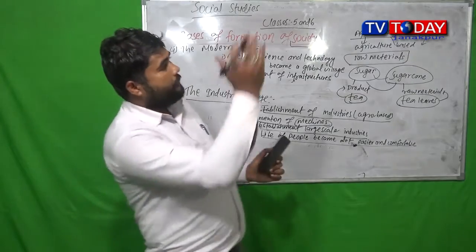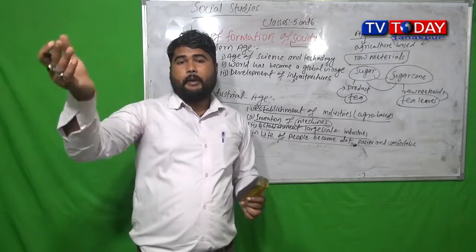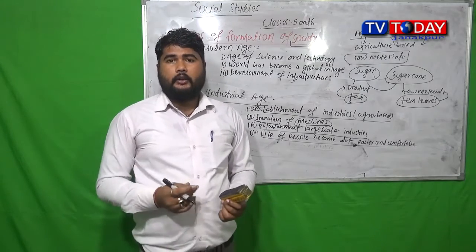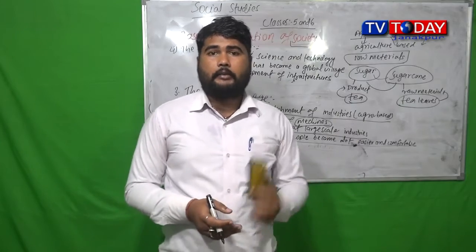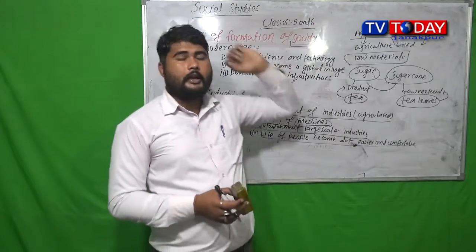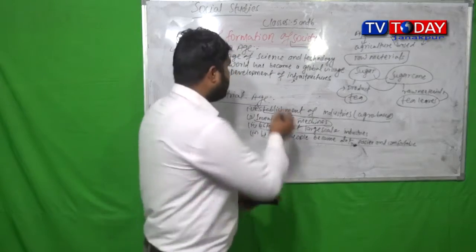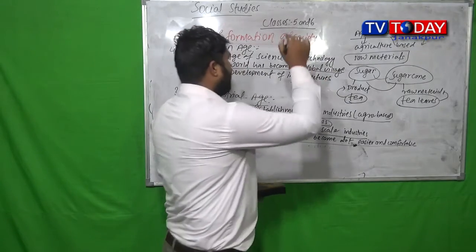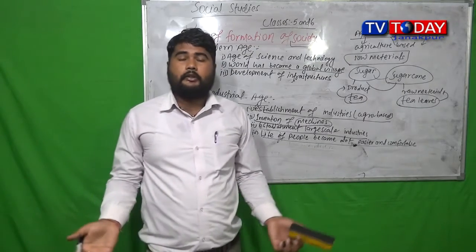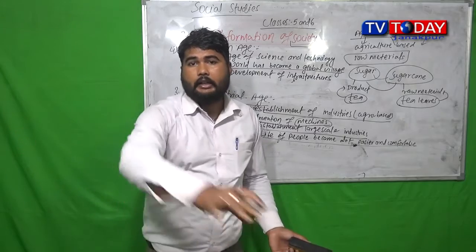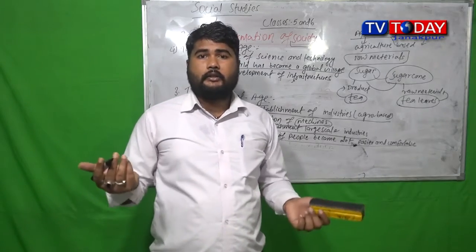We can communicate with people living in the United States of America, or in Japan, or in Korea, or in Australia. Within a few seconds we can talk to anybody living in any part of the world. An event occurring in one part of the world can be known even by being in our houses. That is why I have written here that the world has become a global village. Like a village, the world has turned into one now. Whatever incident happens in the village, we get information about those events very quickly.